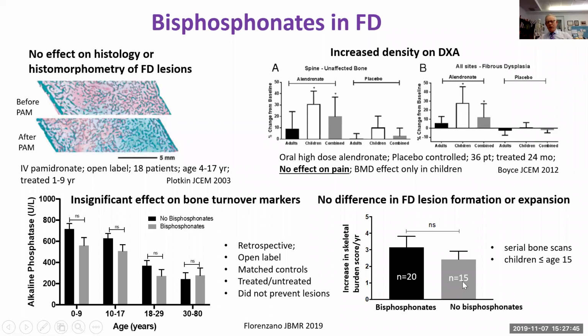We showed that bisphosphonates had no effect on the appearance of new lesions in fibrous dysplasia or the growth of lesions in fibrous dysplasia. So bisphosphonates do not seem to be indicated for the purpose of preventing fibrous dysplasia progression. They seem to have a good effect, especially the high-dose intravenous bisphosphonates, on pain, but they don't change the natural history of the disease.